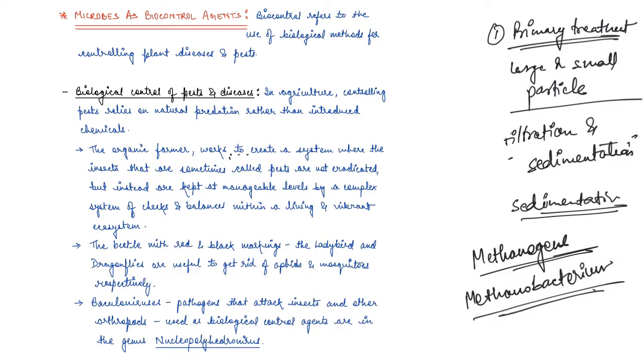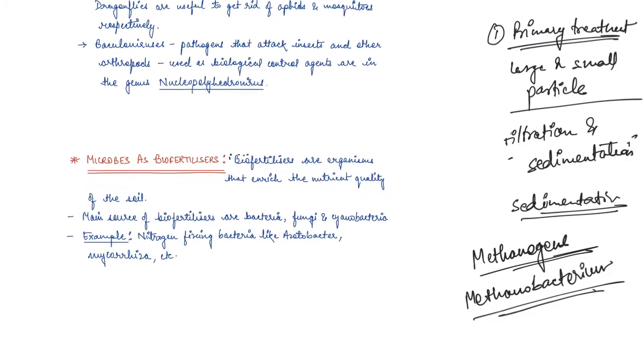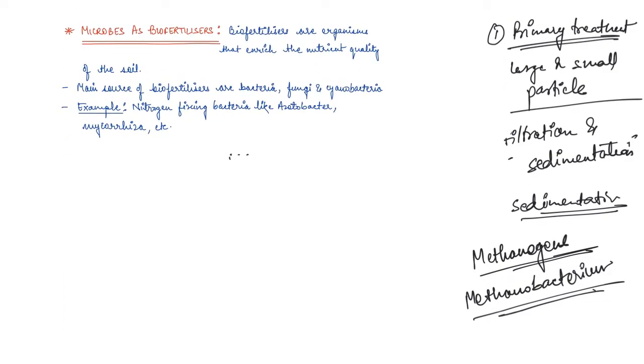Now let's see what role microbes play as biofertilizers. It's not just about pests, we also have fertilizers. Biofertilizers are organisms that enrich the nutrient quality of the soil, right? Nowadays, because of so much pollution, the quality of soil keeps on degrading, and the use of chemical fertilizers to increase the yield again has side effects on our health, right?